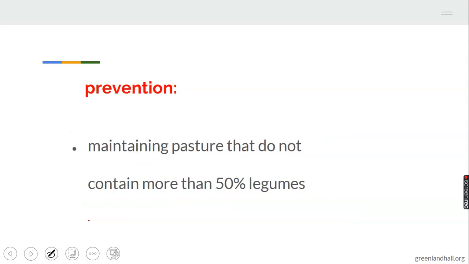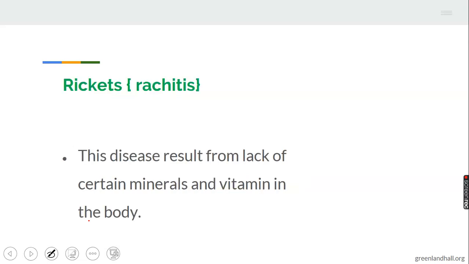Prevention: maintain pasture that does not contain more than 50% legumes. When the animals consume more legumes, when their ration is not balanced and they consume more legumes under roughages, these animals can be infected by bloat. So farmers should maintain pastures that do not contain more than 50% legumes. Other food supplements should be given to farm animals instead of legumes alone.